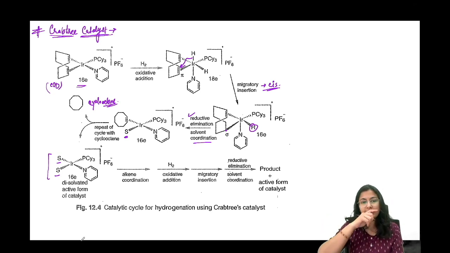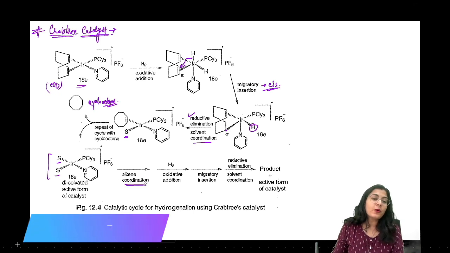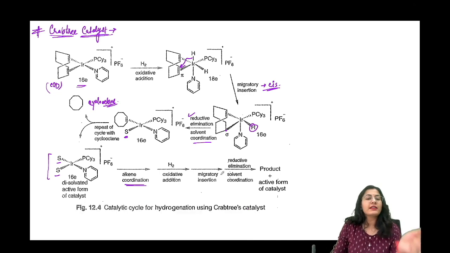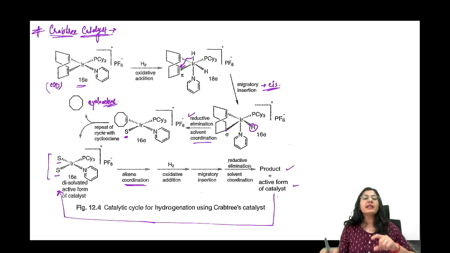Now what is it is going to do? It is going to do the alkene coordination on both of these positions. क्योंकि आपको पता है कि इसका reaction थोड़ा fast है. Why is it fast? It is doing alkene coordination on both of these positions and doing oxidative addition, migratory insertion, reductive elimination, product formation, active form of the catalyst goes back once again. ये फिर यहाँ पे चला जाएगा active form of the catalyst. Okay, so that's why the Crabtree catalyst is faster as compared to Wilkinson's.